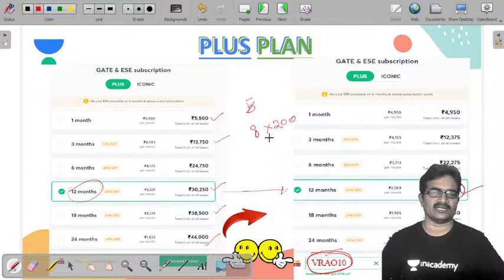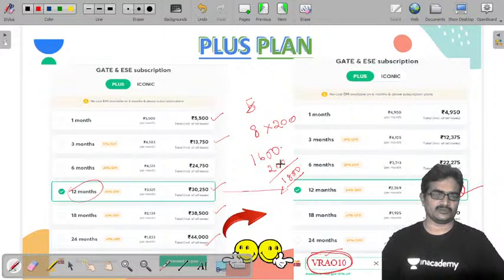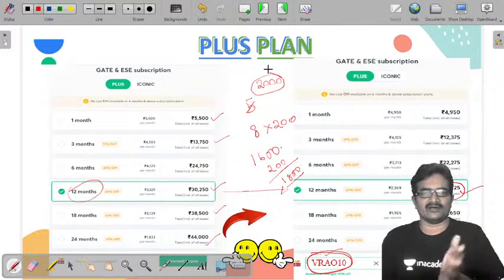If you are taking food outside, worst case it is 200 rupees per day, so it is 800 rupees. If you add additional expenditures, it becomes 2000 rupees. So each month you are going to spend 2000 rupees to attend GATE classes outside of your home.